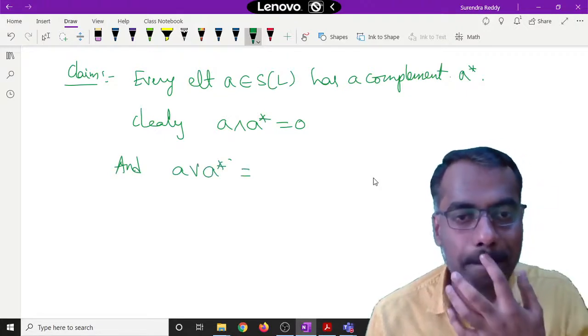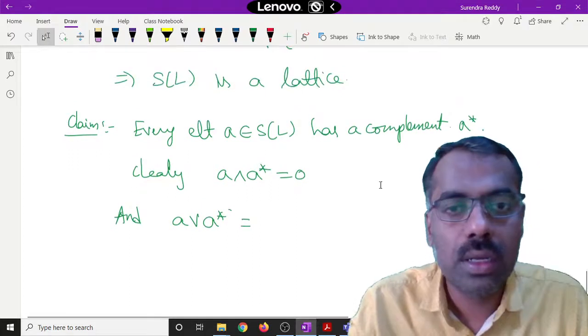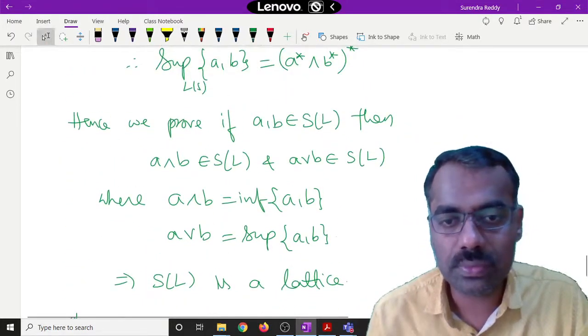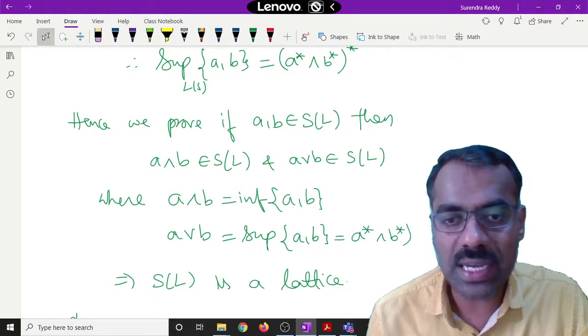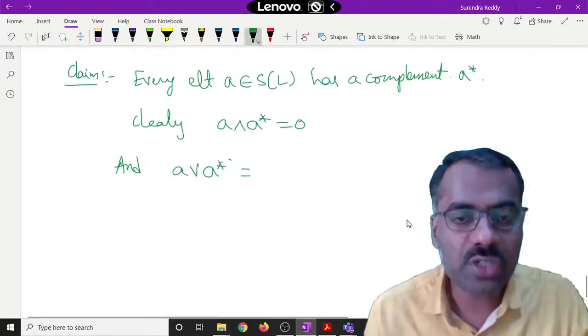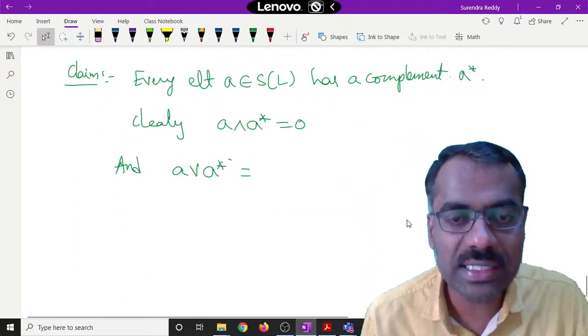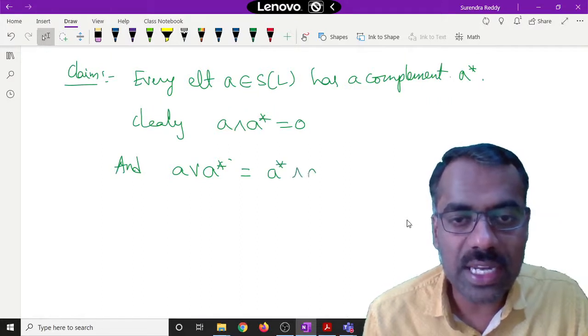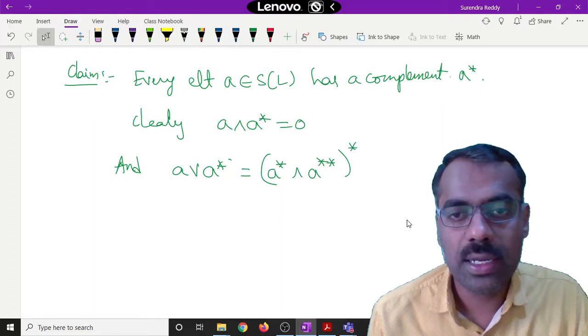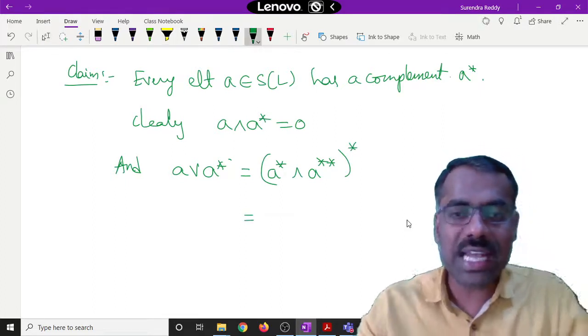It is A star meet B star then whole star. So what is A join A star? Take their meets: A star meet A double star, then whole star.